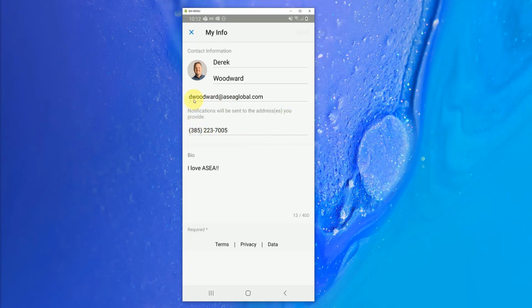Now, this is kind of nice information here. You're going to get email notifications for when your contacts are accessing different pieces of your content, and you want to put in your email address and your phone number there as well. For those of you who are outside of the US and Canada, the text message notifications back to you don't work at the moment. We're working on getting that in place for Australia, and we will have some more answers on that as we get closer. There's some legal documents and some boring mumbo jumbo that we're working towards to get that up to speed. So keep that in mind.